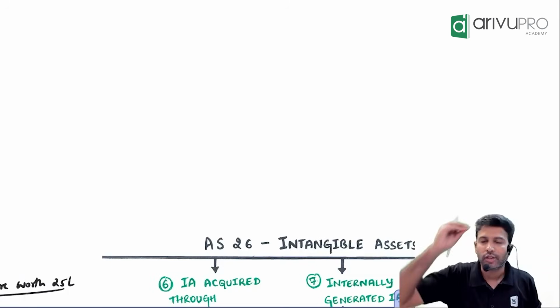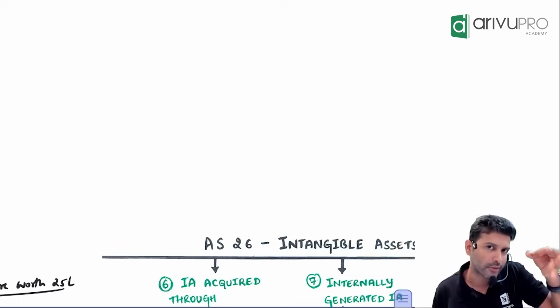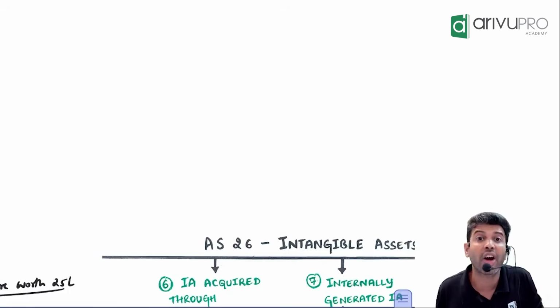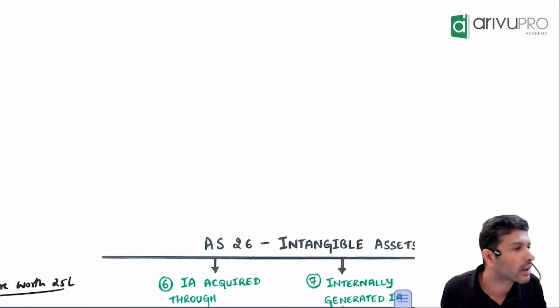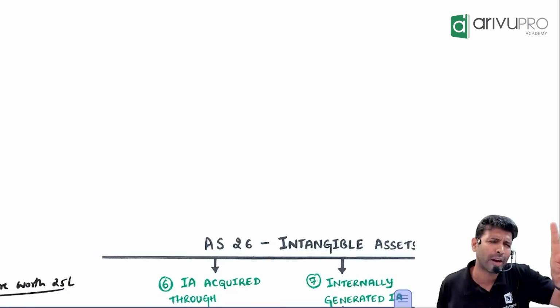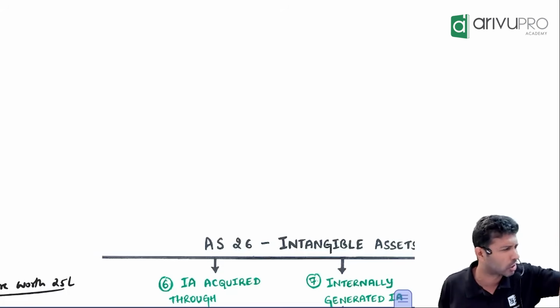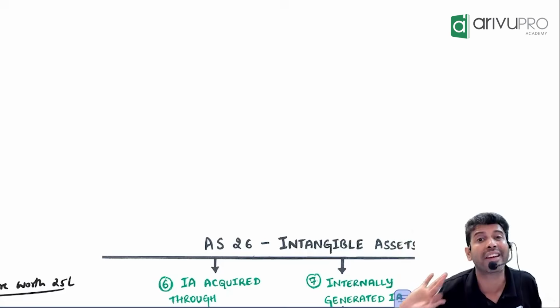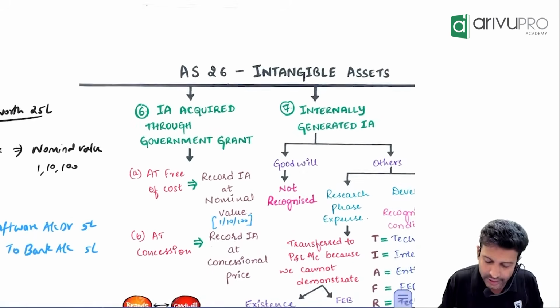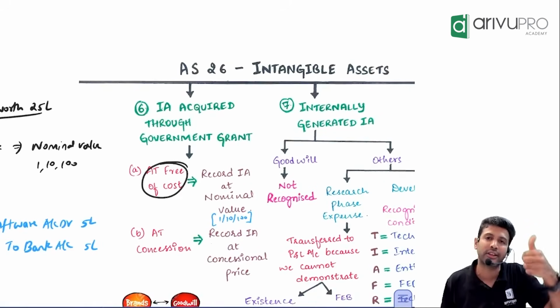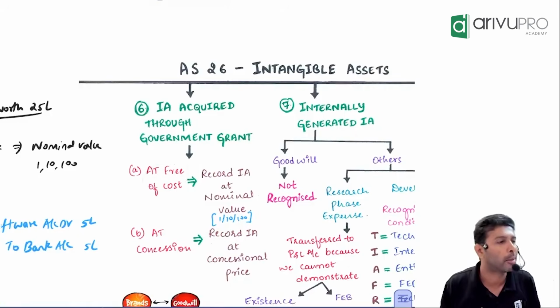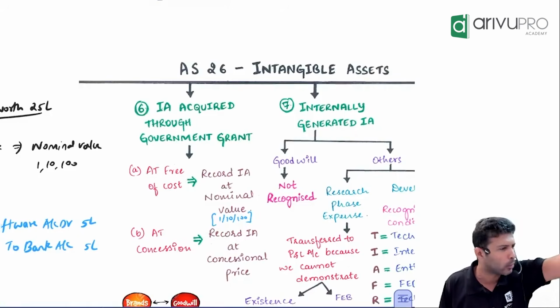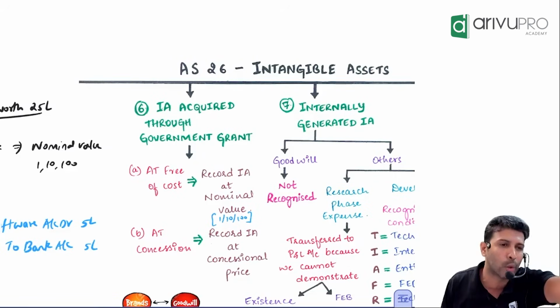If you have received any intangible asset at free of cost, the standard says record it at nominal value. That nominal value could be 1 rupee, 10 rupees, 100, whatever, your choice, because that asset is there with you, so let it come inside the books. You don't have to amortize it, just show it.